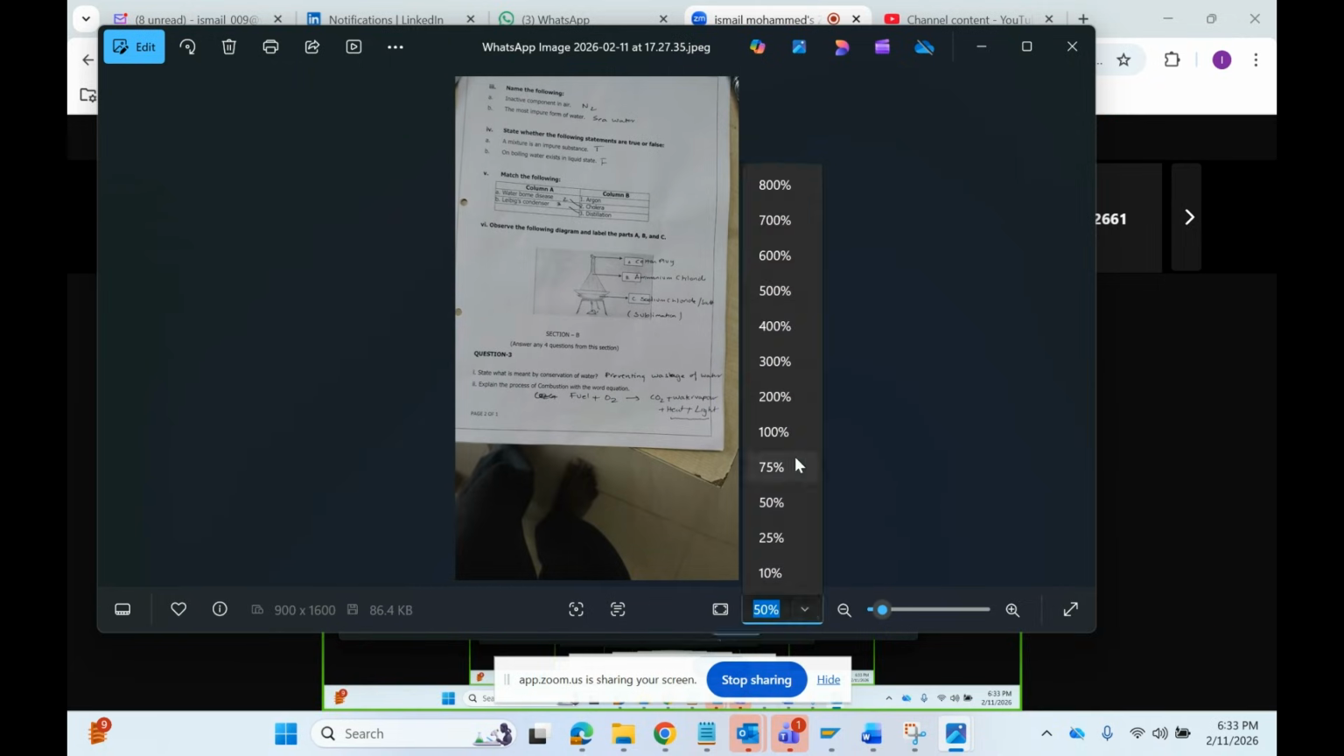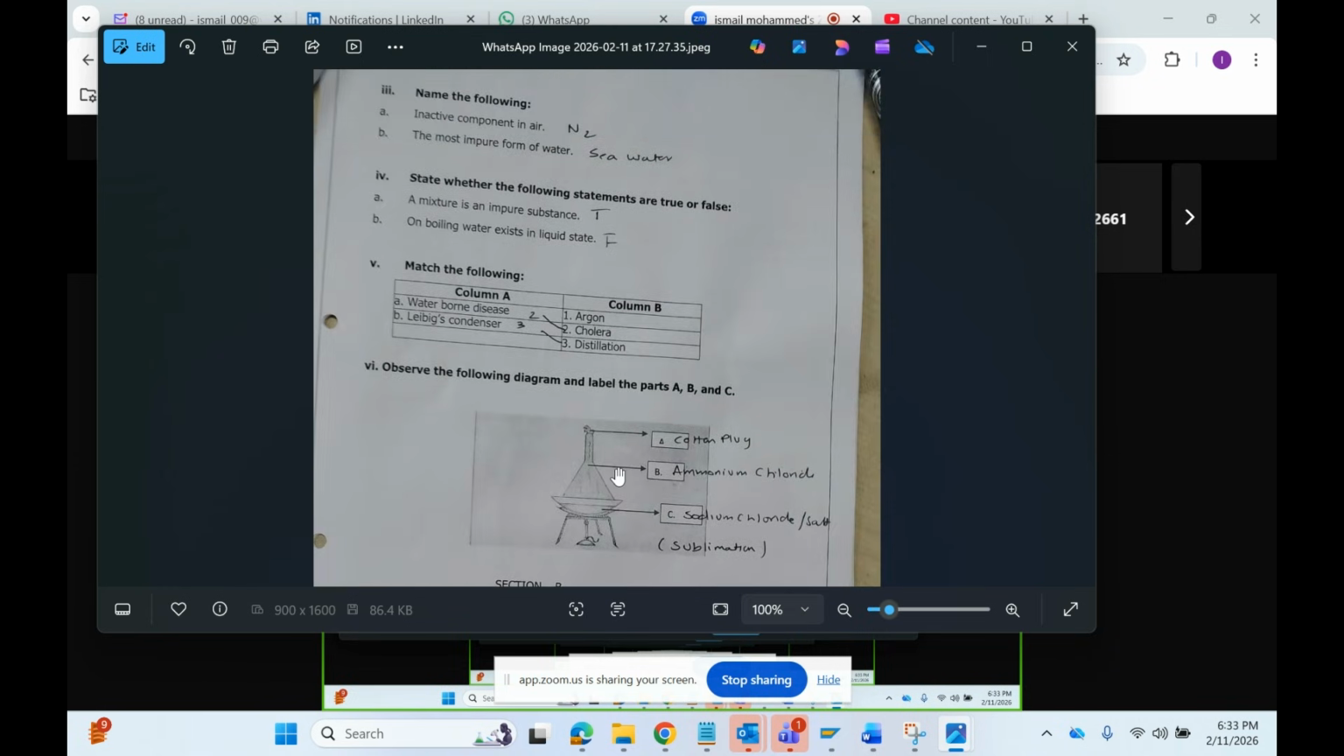Next one is this one. Inactive component in air is, what is that one? Nitrogen. The most impure form of water: seawater. A mixture is an impure substance. True or false? True. On boiling, water exists in liquid state. False. Waterborne disease: cholera, not chloria, cholera. Liebig condenser is distillation. Okay.